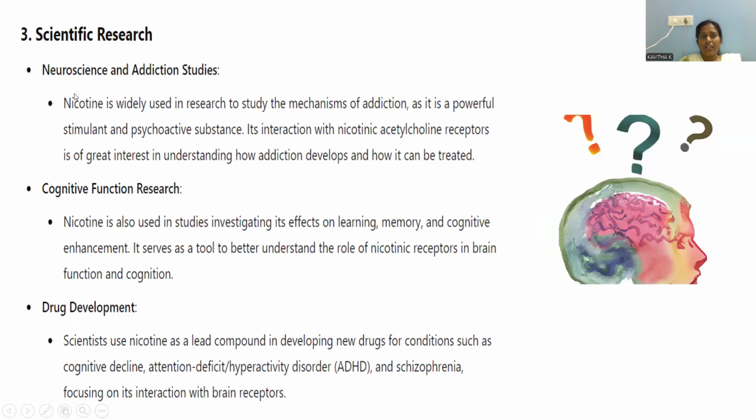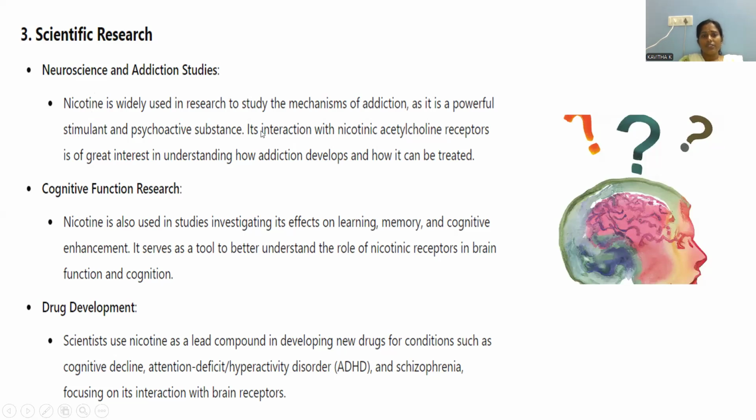Scientific research. Neuroscience. Nicotine is related to brain functioning and has a brain stimulation property. To what extent and how frequently people are consuming it, whether addiction is possible, what the dosage is, what the condition is, what the time duration is: the entire thing is studied under the category called neuroscience.